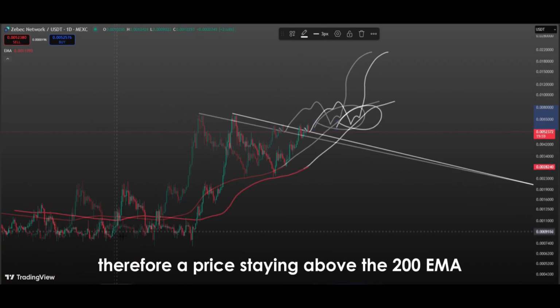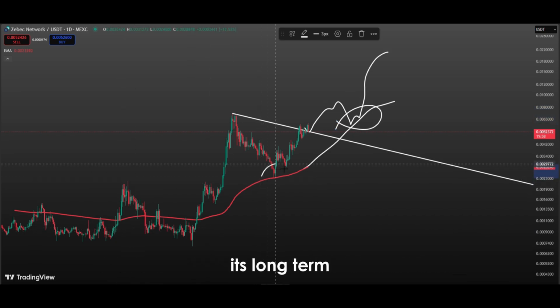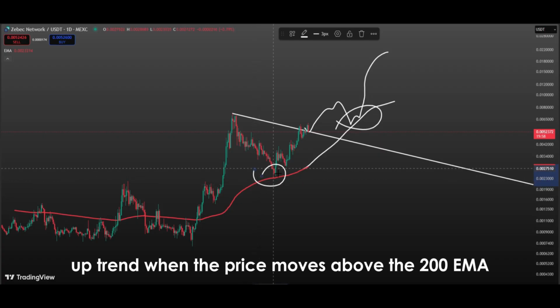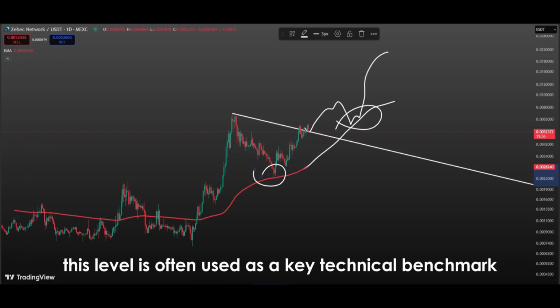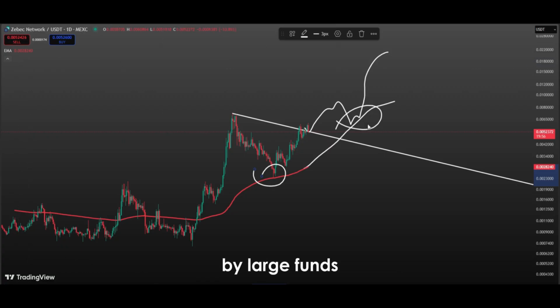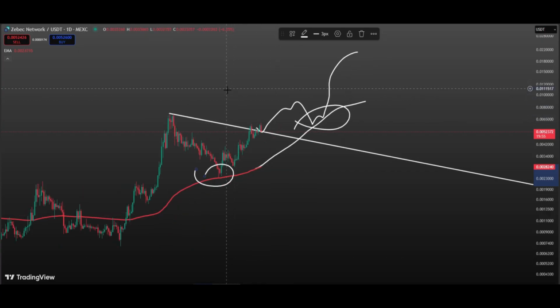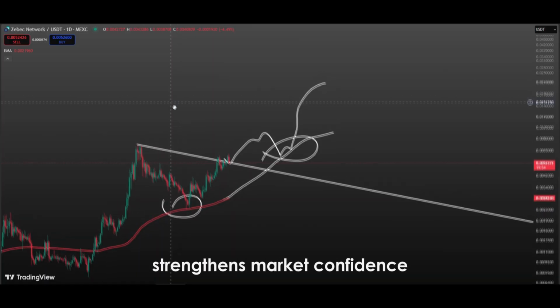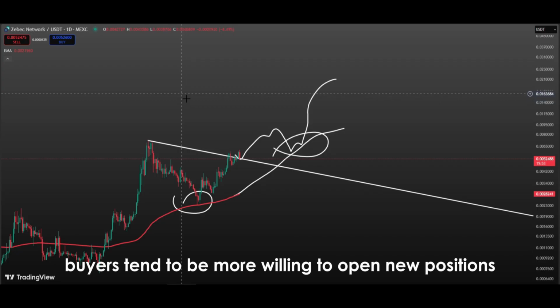Therefore, a price staying above the 200 EMA is a strong sign that the market is maintaining its long-term uptrend. When the price moves above the 200 EMA, it means that buyers continue to dominate the market. This level is often used as a key technical benchmark by large funds, institutional investors, and algorithmic trading systems. Price action above this level strengthens market confidence. As long as the price does not fall below this average, buyers tend to be more willing to open new positions.